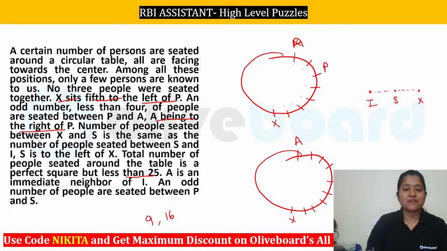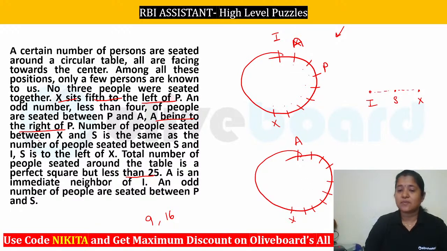And it is given here that A is an immediate neighbor of I. So in this particular question, the first question, you can see that A has to be an immediate neighbor of I. I should be this person. Why? Because I cannot be this person here, else A, I, P will be consecutive in nature and no three people who are named can be seated together. So three named people cannot be seated together consecutively. That is why you will have to place your I towards the right of A. In the second case, you can place it on either of the sides. Let's see, moving ahead.